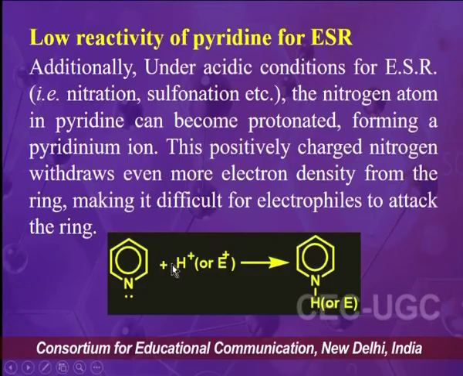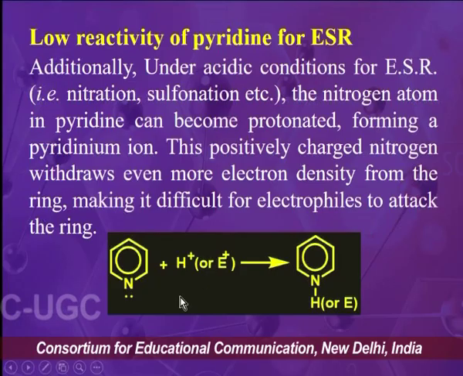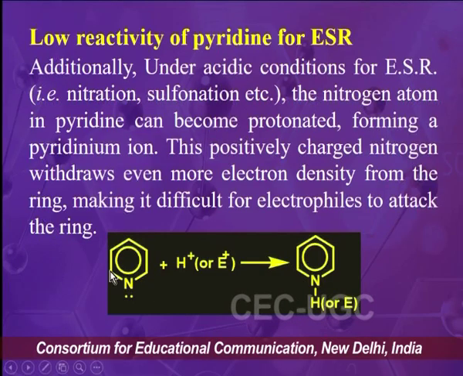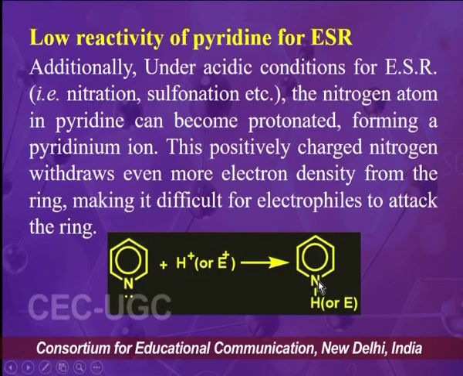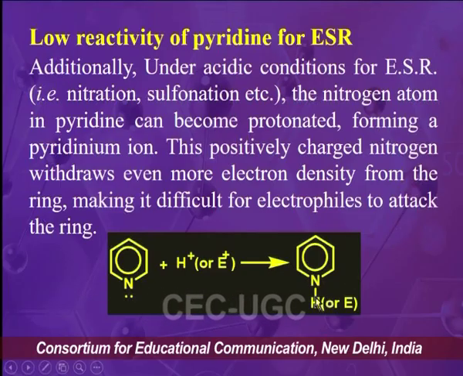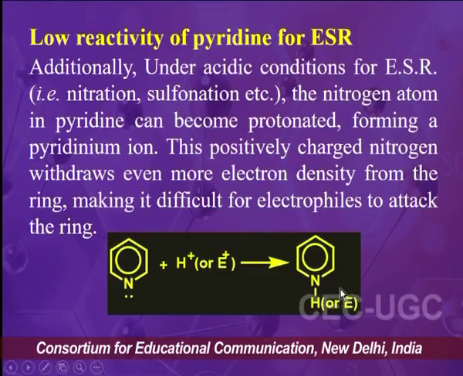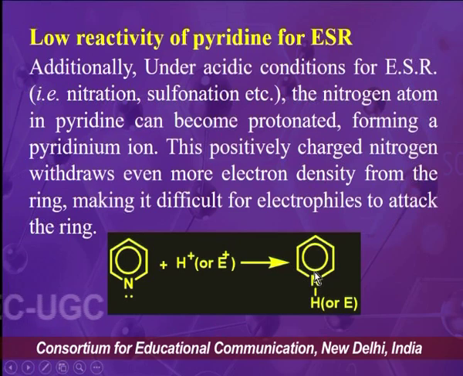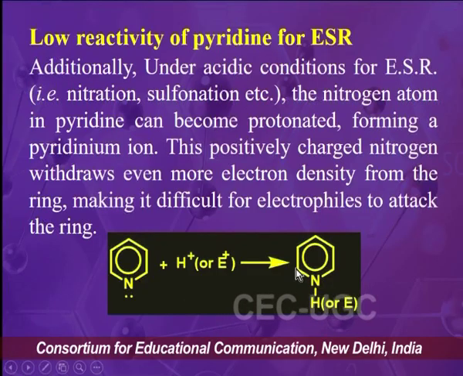So when we use acid in the electrophilic substitution reaction, the nitrogen of the pyridine ring, due to the basic nature of pyridine, will get protonated, and in this way the pyridine ring becomes more electron deficient, because the nitrogen atom will withdraw the electron density from the remaining carbons more efficiently.